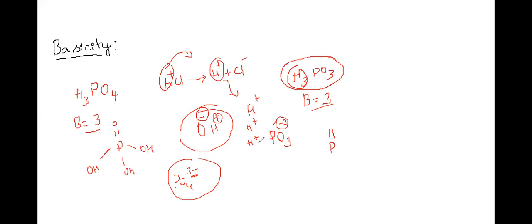I put PO3 3 minus. So this is going to be PO3 3 minus only, right? Then I can take 3 H plus, so this will be H3PO3. Is that possible?